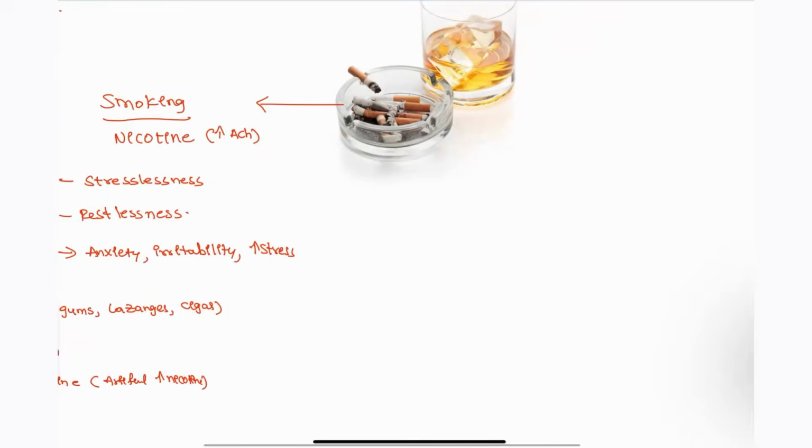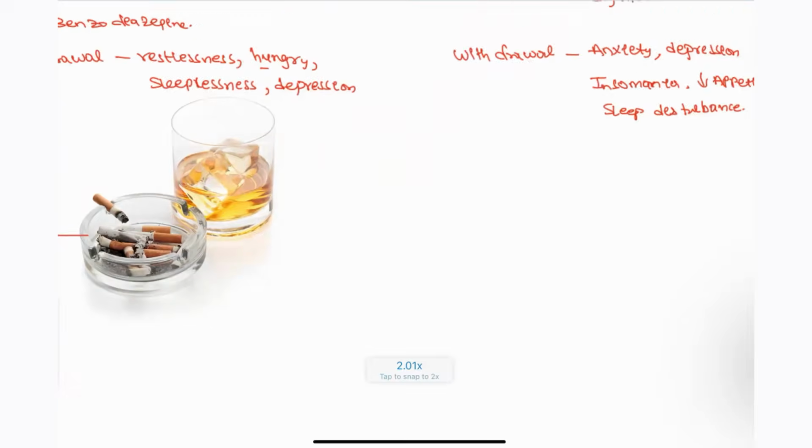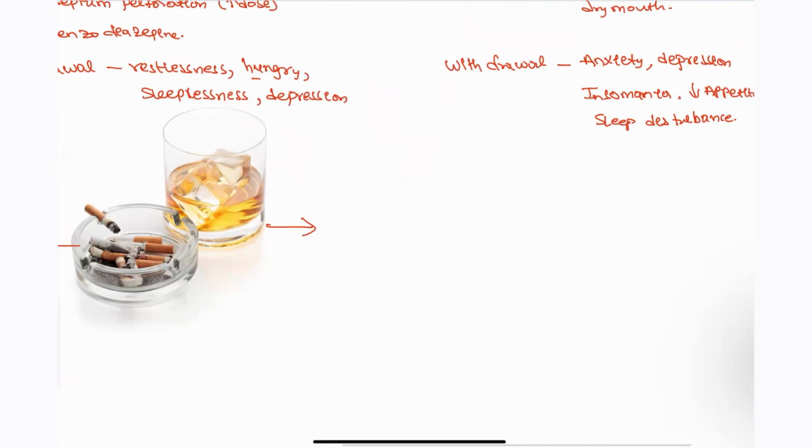Next, coming to alcohol, we have to take note about alcohol. Basically, the patient who is taking alcohol will either have a severe condition or not. So in alcohol you have to know about the withdrawal disorders. Okay, withdrawal disorder.